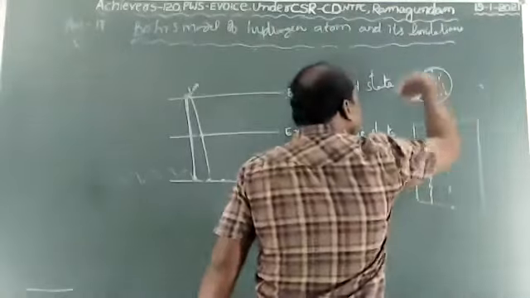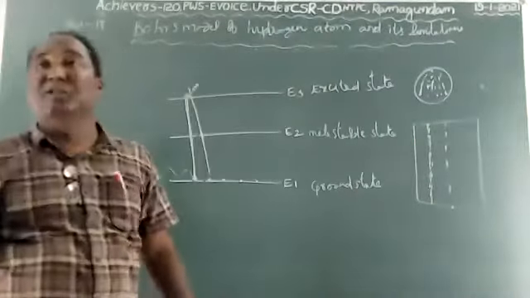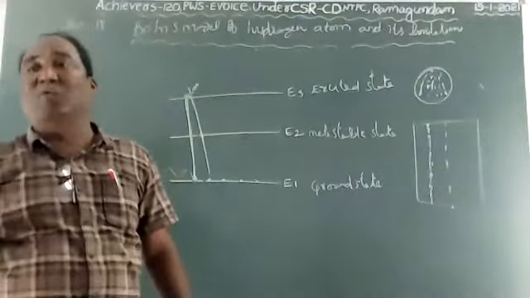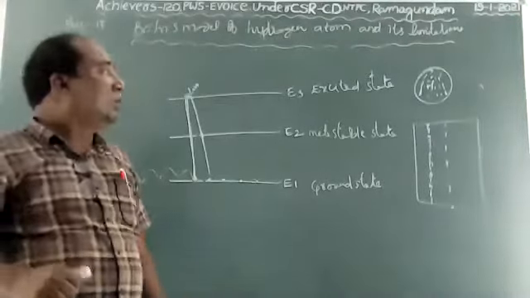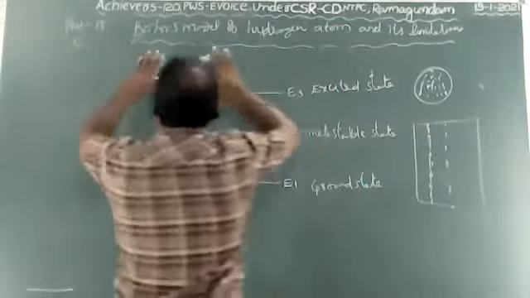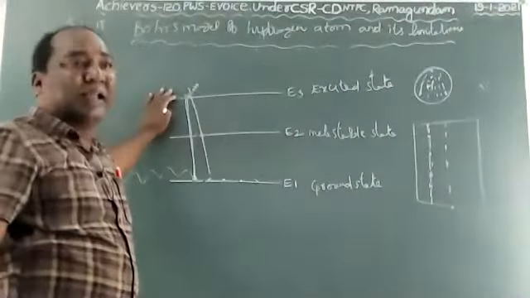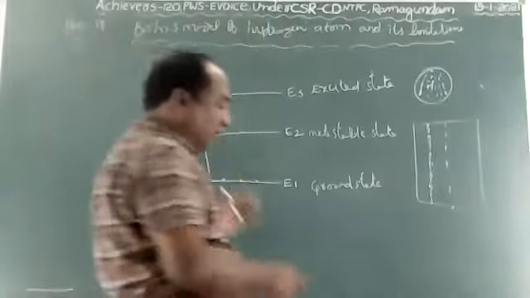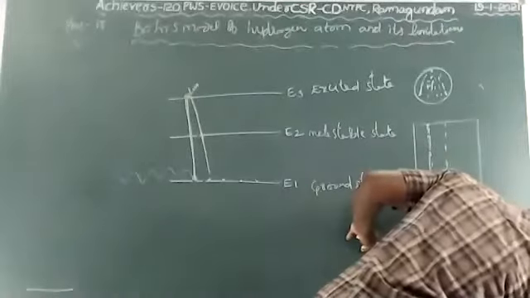Why are these finer lines formed in the hydrogen atom? It did not account for this. To overcome all this, Sommerfeld modified Bohr's atomic model.